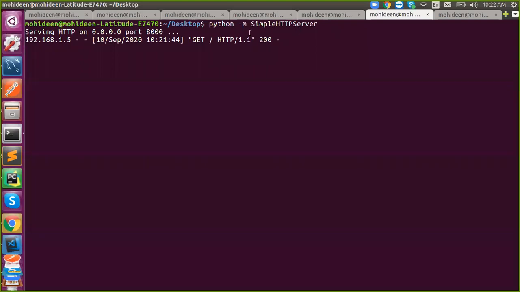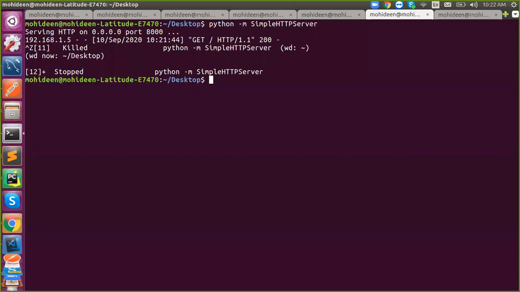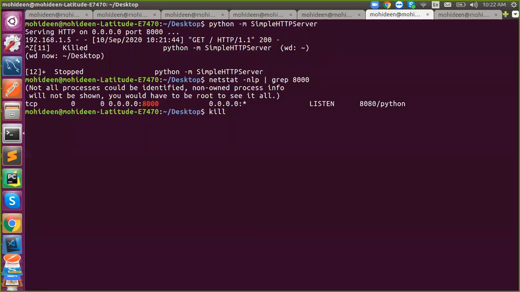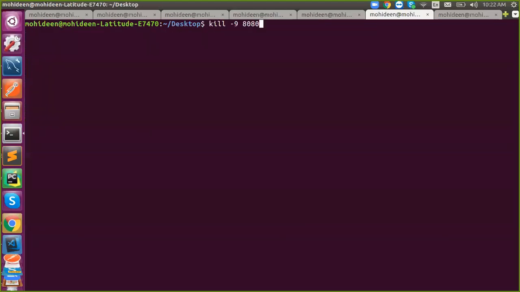Is this Python 2 or 3? In my computer, this is Python 2, because I'm using Python 2. For Python 3, the syntax differs. You have to say python3 -m. What does -m mean?